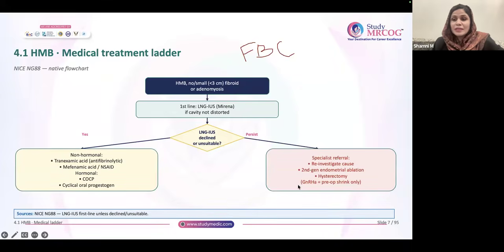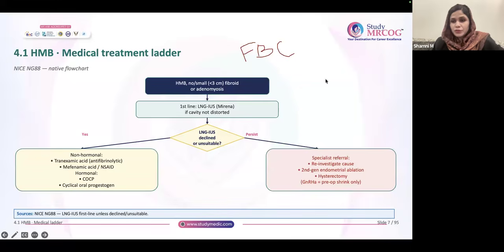If they mention the term definitive, you are going to choose hysterectomy. So search for all these keywords in your question: wants definitive treatment, completed family, not willing to remove the uterus. For all these patients you are going to choose hysterectomy.